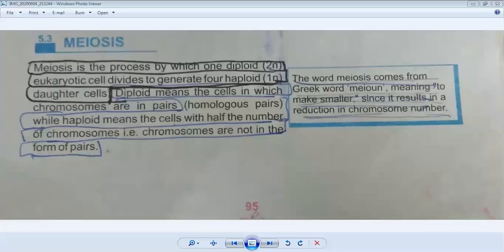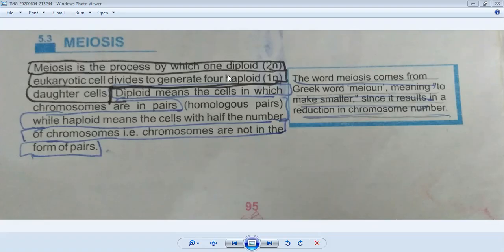Two things are new for you in the process. If you follow the cursor, it is the process by which one diploid eukaryotic cell divides to generate four haploid daughter cells. So the question is, what is the meaning of diploid and what is the meaning of haploid?